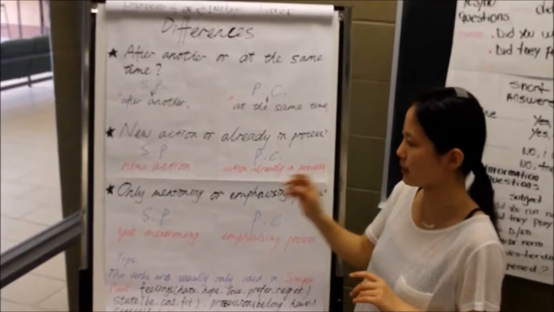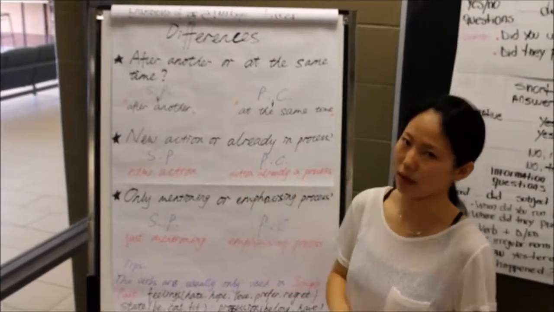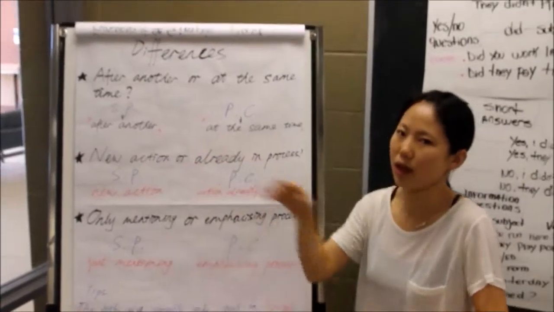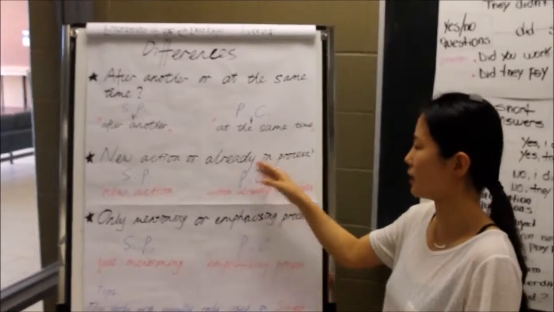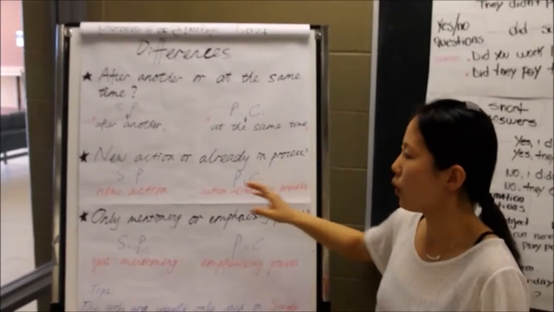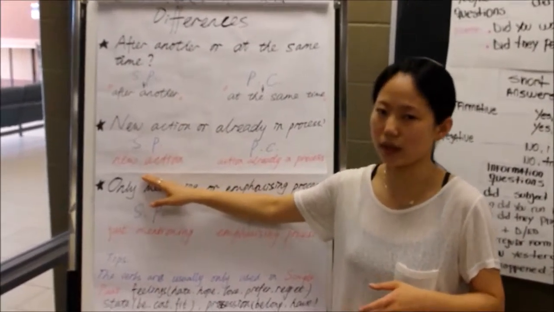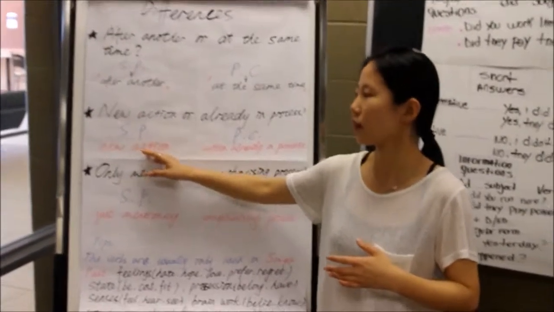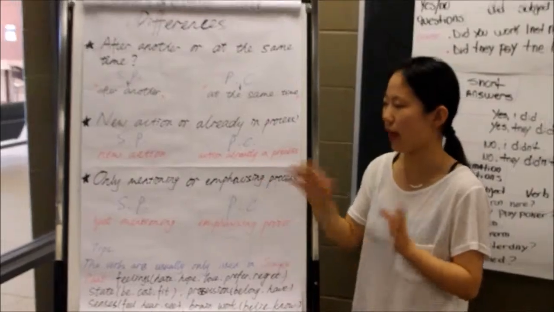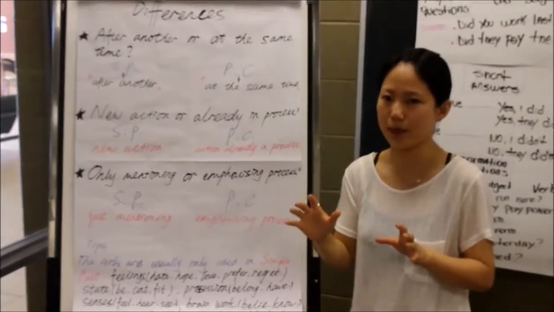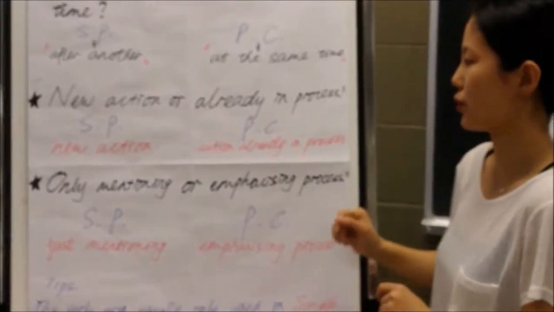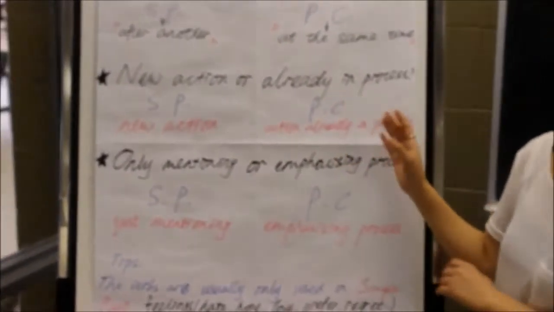The second part is, do you want to talk about a new action, or do you want to talk about an action that's already in process? When we talk about a new action, we just need to use the simple past tense. But when we talk about an action that already started and is in process, we should use the past continuous.